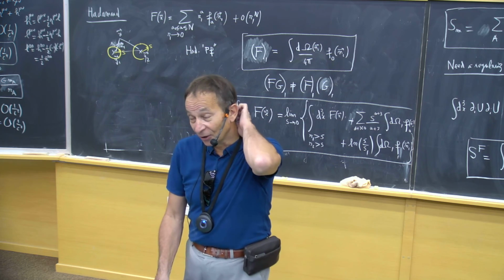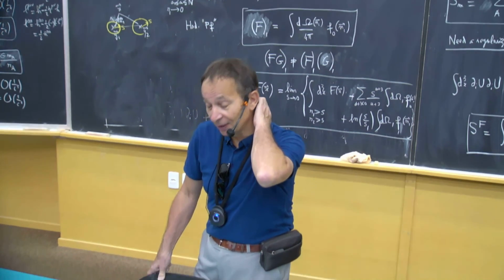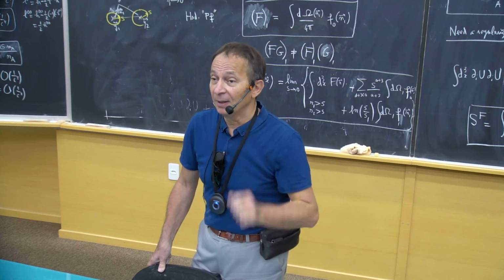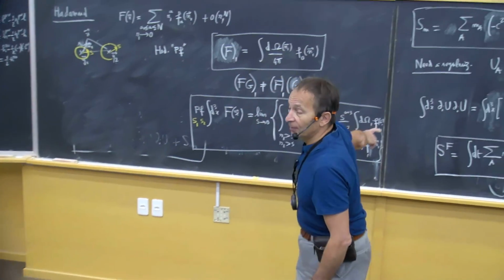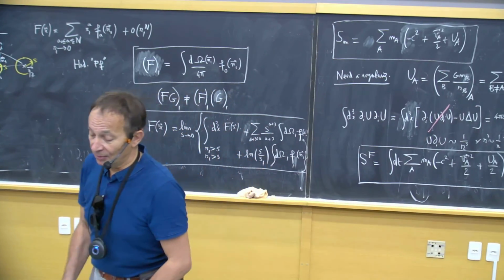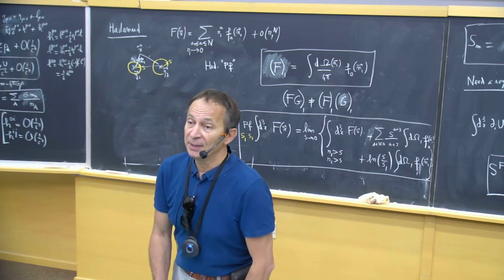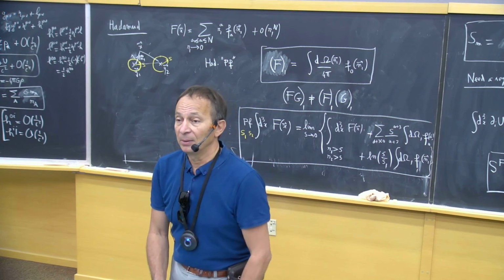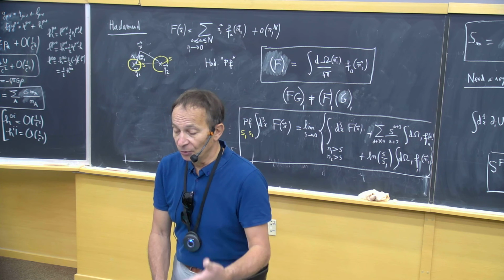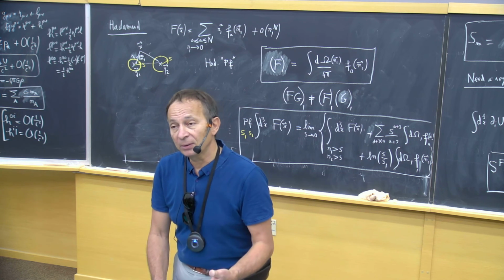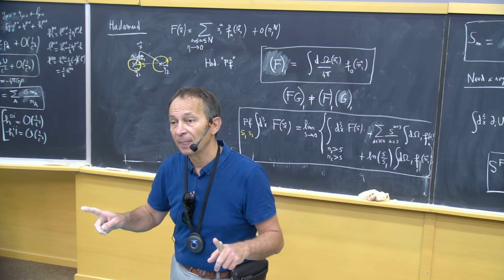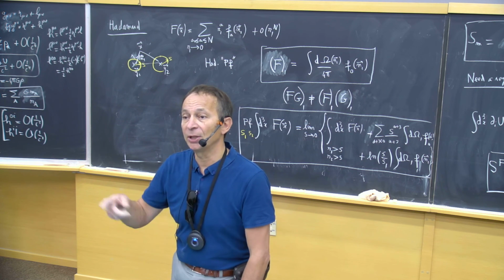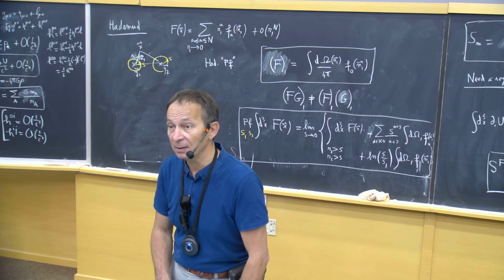In this case, with a torsion field, you violate the equivalence principle. If you consider the motion of particles, if you add the torsion, the solution will be different from the GR solution only if the particles have spins, because the torsion is generated by the spins of the particles.